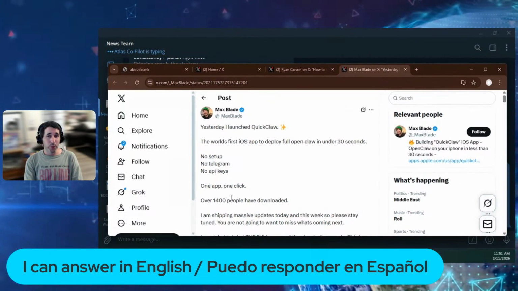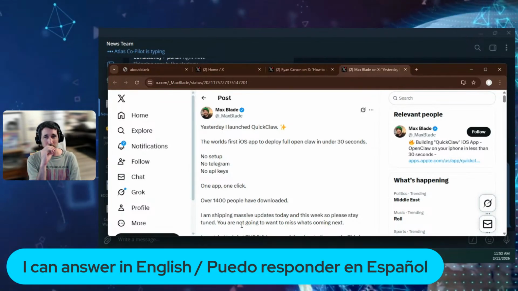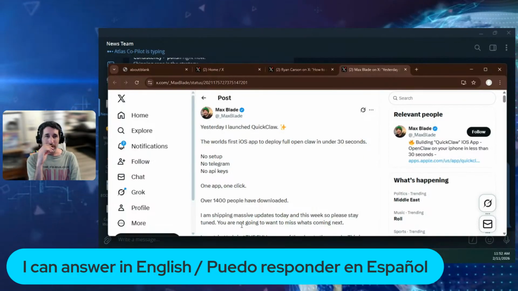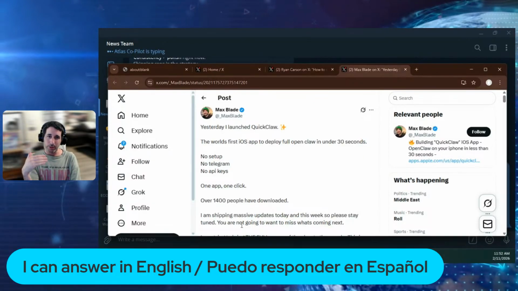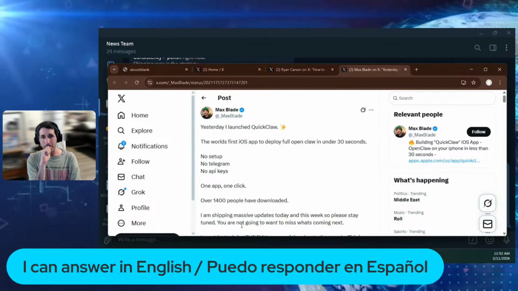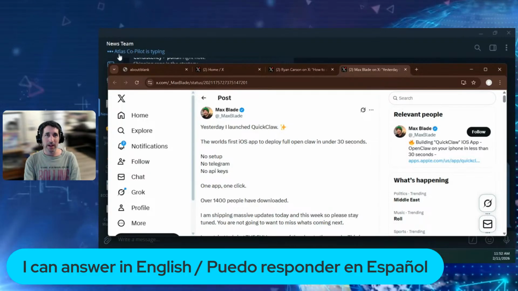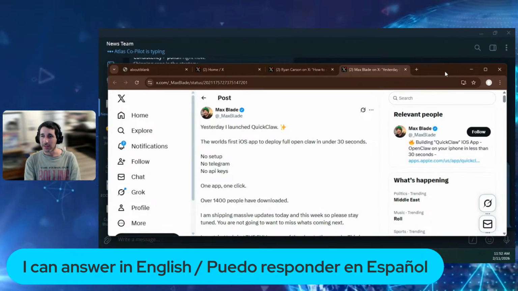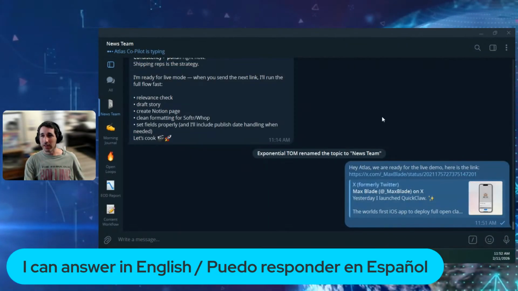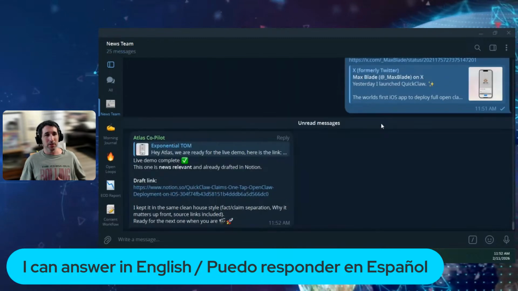At the moment, he's reading through the post. I also asked him to not only read through the post, but also through some of the comments, just to see how people are reacting to it. And of course, all this is something that we will continue to improve over time. This is, again, V1. And we can see in the back, Atlas Copilot is typing, so that means at the moment it's thinking through it. And soon it's going to bring us all the relevant information.